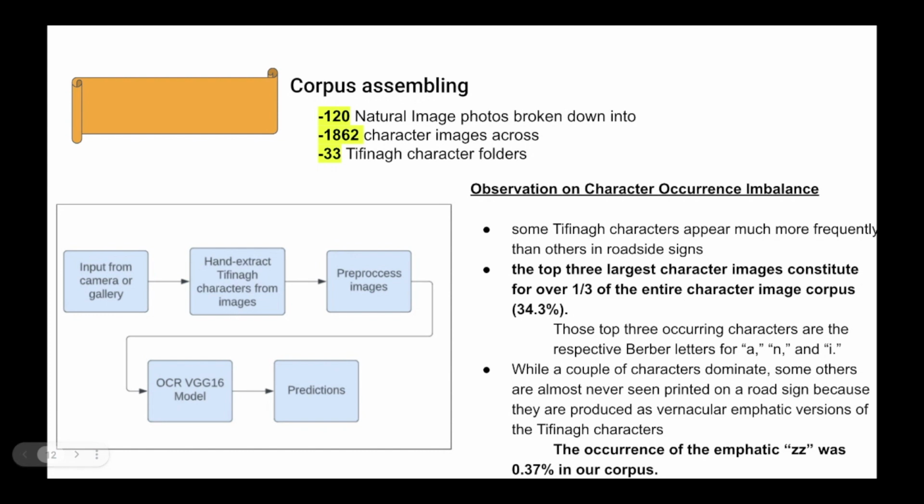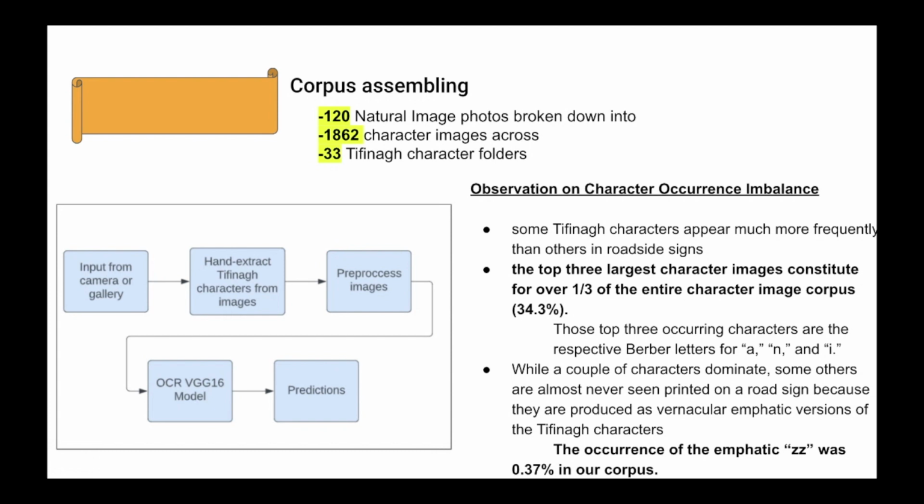The 120 images that were in the original corpus were broken down into 1,862 character images, which spanned across 33 Tifinagh, which is for each letter of the alphabet, character folders. An interesting observation on the character occurrence imbalance: some Tifinagh characters appear much more frequently than others in roadside signs. So the top three largest characters in the images constituted over 1/3 of the entire character image corpus. So that means the top three most frequently occurring letters constituted 34.3% of the corpus. In turn, the lowest three constituted a very small percentage of the corpus.